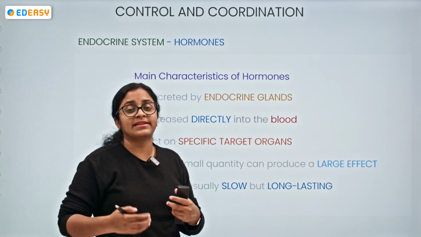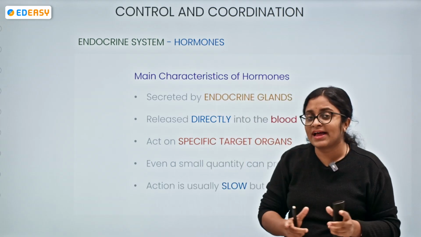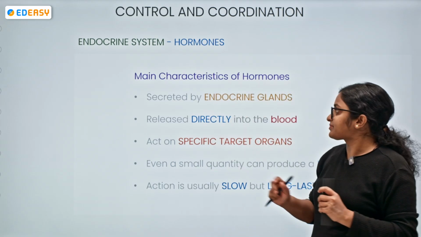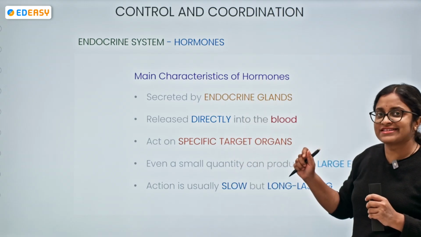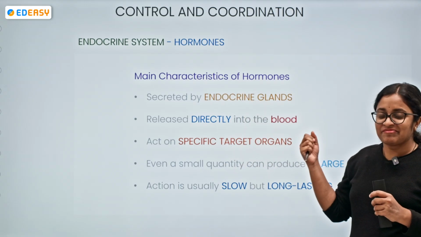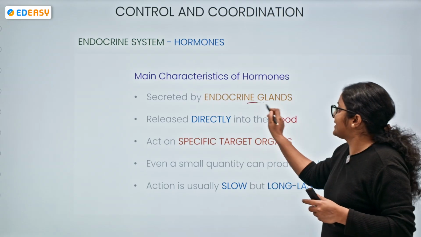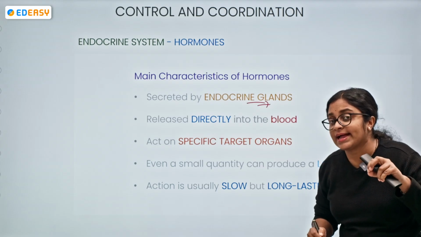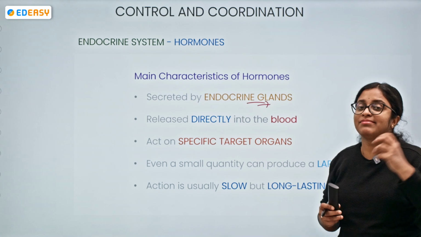Hormones are released by the glands, particularly the endocrine glands. All the glands make up the endocrine system. What will be the main characters of the hormones? We know, as of now, that they are secreted by the endocrine glands. So what does the definition of an endocrine gland tell us? Its secretions are released into the bloodstream.